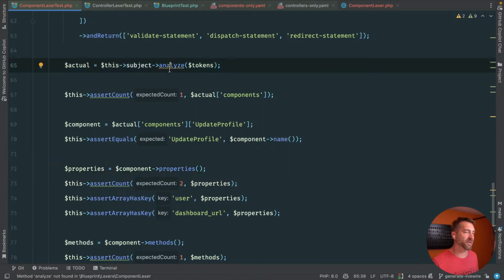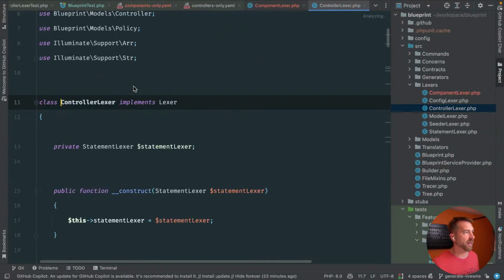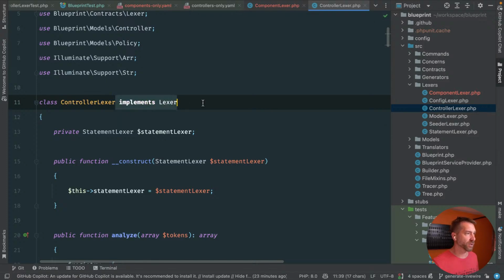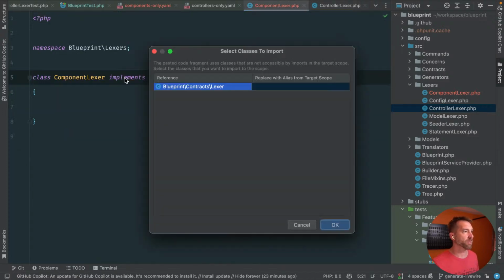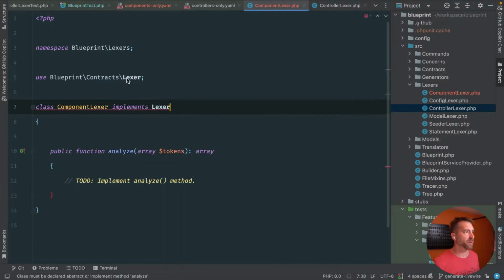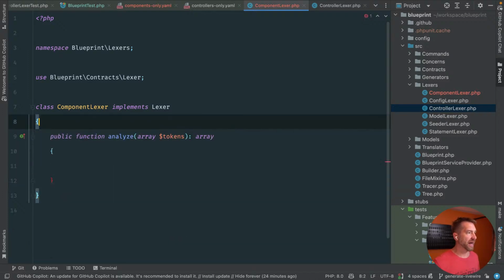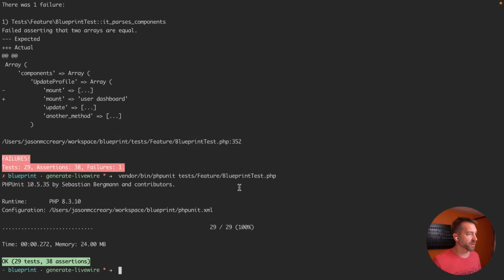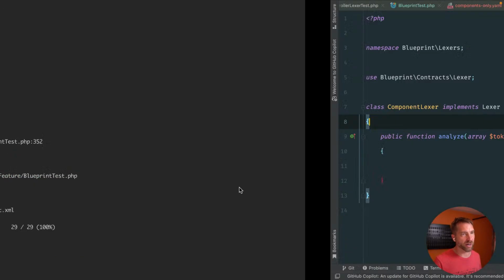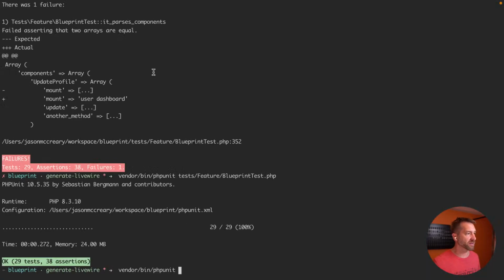Okay, we're not going to be able to run this because immediately it's going to crap out. So let's go back to our lexers. I bet you the lexer has, yep, a contract. So let's implement that, and let's implement that. It has analyze at the very least. Okay, cool, so we've got to implement that. But for now, this should actually work, or sorry, not work, but it should fail without some kind of PHP exception. So let's do vendor bin.